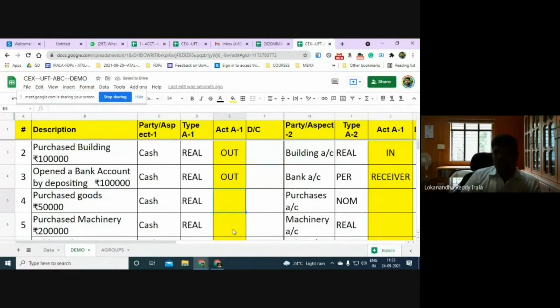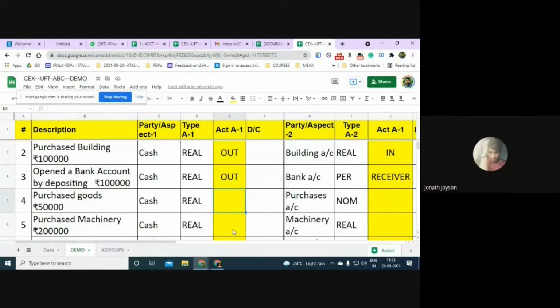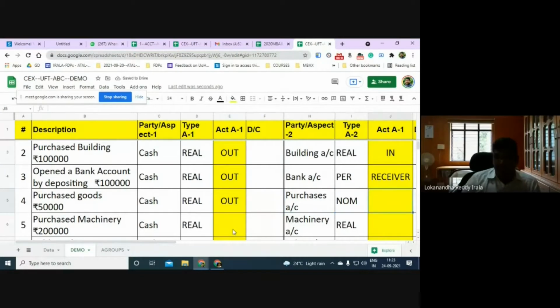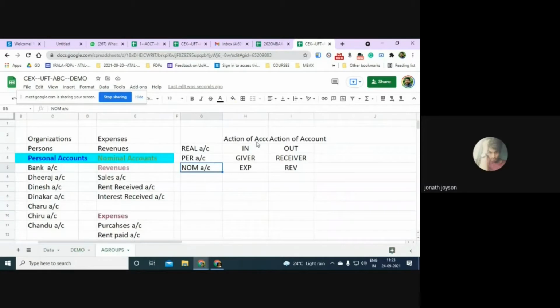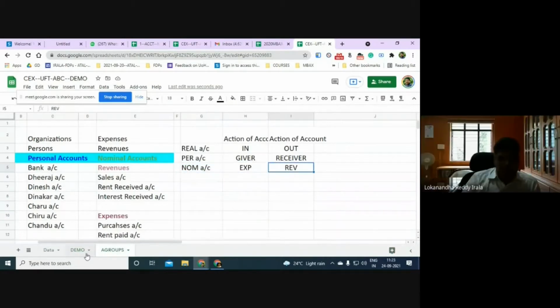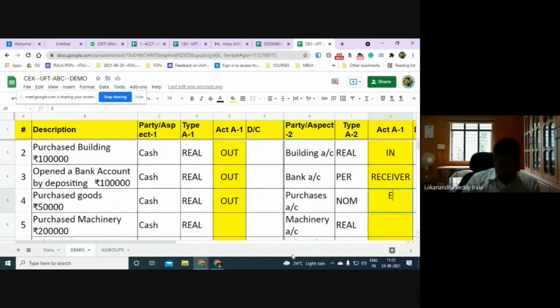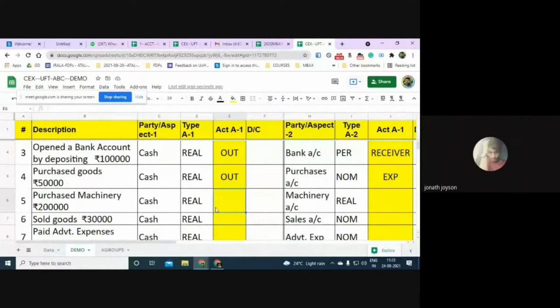I'll do a few more. Now purchased goods. When you purchase goods, cash is going out. Purchases is nominal. What is the classification for nominal? Expense and revenue. You write that as expense. Is it clear? Yes, sir. Let me do two more.